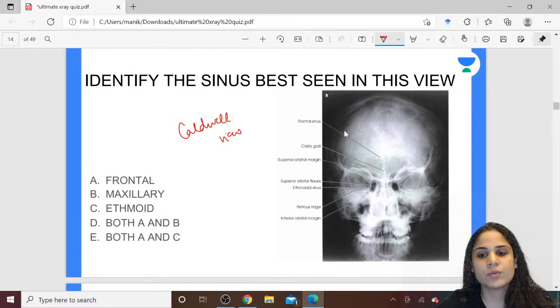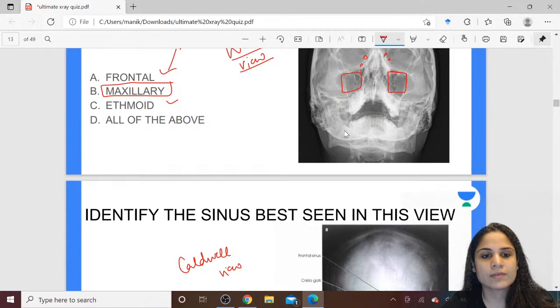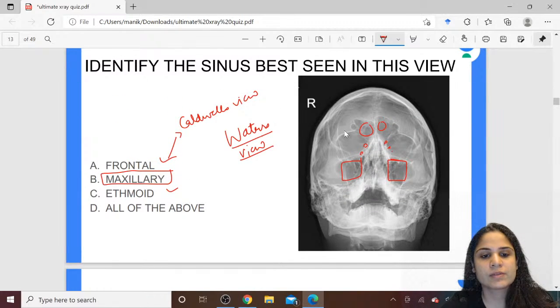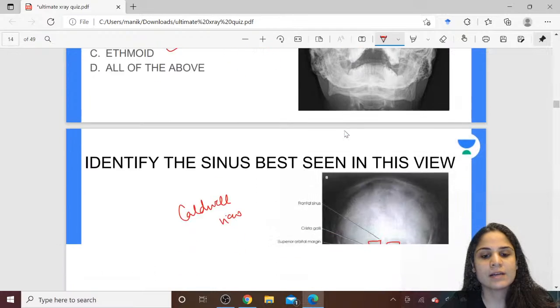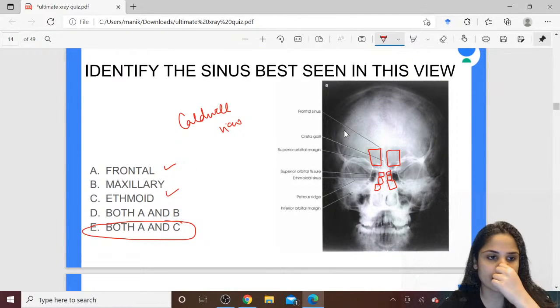Now in Caldwell view, what is the best sinuses that we can see? The one that is there in the front, that is your frontal sinus, and here the ethmoidal sinuses. So the frontal and the ethmoidal sinuses both are seen the best in Caldwell's view. So the answer is both A and C. Please remember from the previous question, those who have come in late, Waters view will help you see the maxillary sinus best, and Caldwell view will help you see the frontal and ethmoidal sinus best.